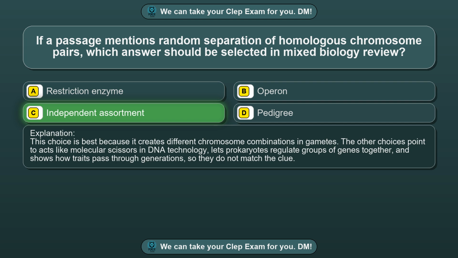This choice is best because it creates different chromosome combinations in gametes. The other choices point to acts like molecular scissors in DNA technology, lets prokaryotes regulate groups of genes together, and shows how traits pass through generations, so they do not match the clue.